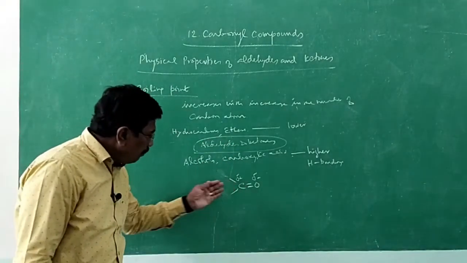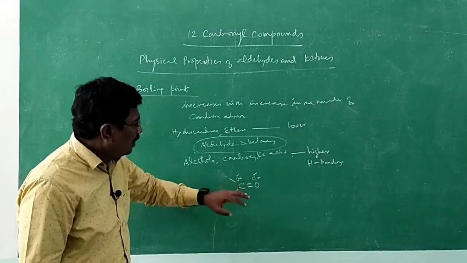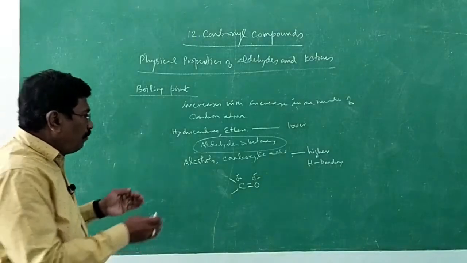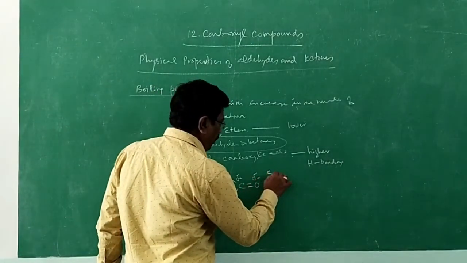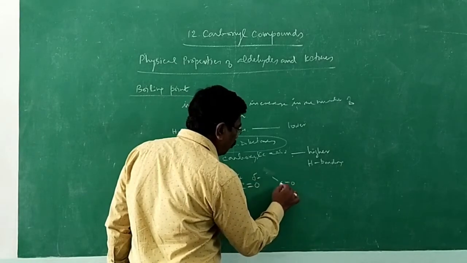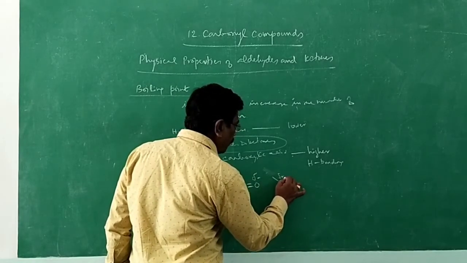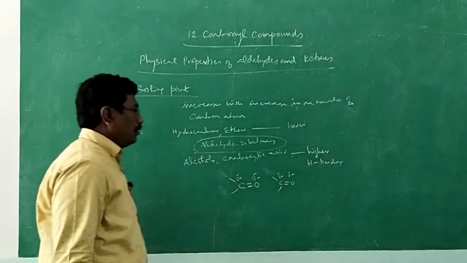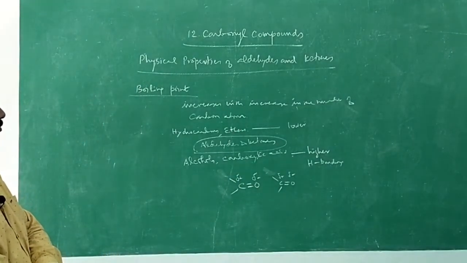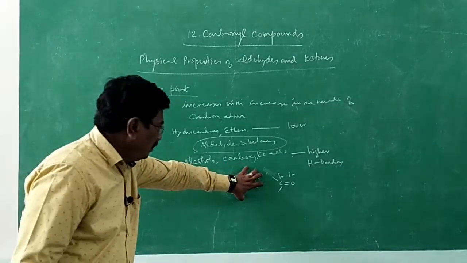The pi bond will be migrated towards oxygen, and therefore the carbonyl group of one aldehyde may get associated with the carbonyl group of another aldehyde due to dipole-dipole interaction. There exists a dipole.